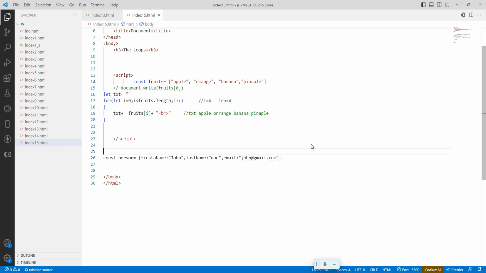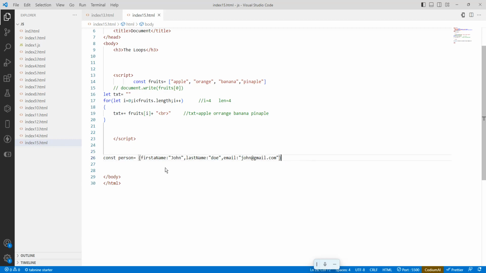So I want to loop through this object. I have looped through the array, but here I want to loop through an object. This is a property name and a property value. If you want to fetch a property value, you have to use the object name and the property name. If you want the last name, person.lastName means the value will be printed.